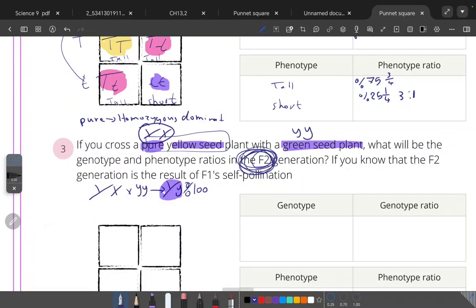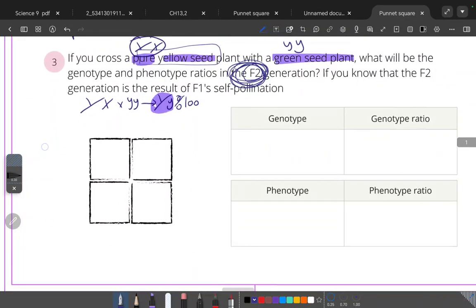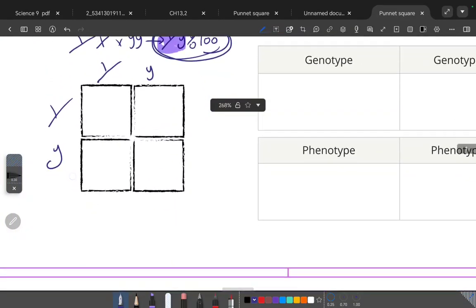If the first generation are all Y capital, Y small, how are the second generation? It's just like Mendel's experiment. Y capital, Y small, Y capital, Y small. Why did we put that? Because it says when homozygous dominant cross with homozygous recessive, we know the first generation is 100% heterozygous. But the question asks for the second generation. So when Y capital, Y small crosses with Y capital, Y small, what would happen?